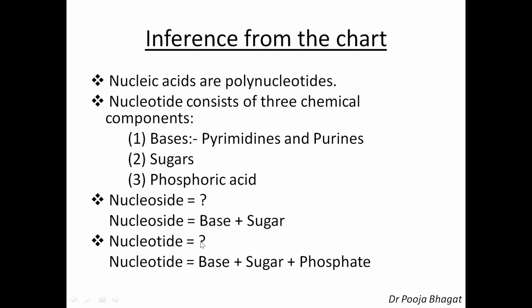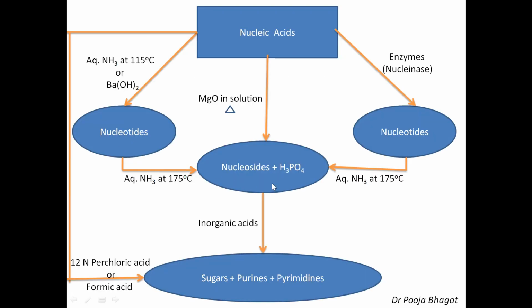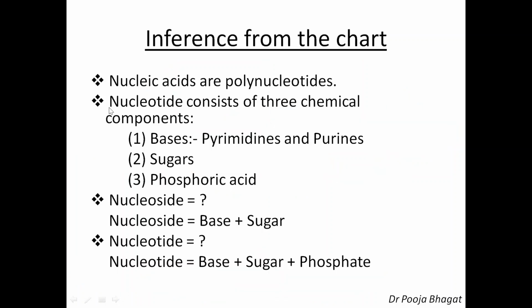And what are nucleotides? Nucleotides are base plus sugar plus phosphate. Again, see, nucleotides give nucleosides, nucleosides give this, and therefore nucleotides contain phosphoric acid, sugars and bases. So, this is the inference from that chart. Okay.